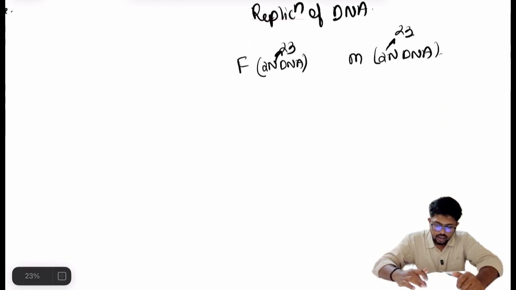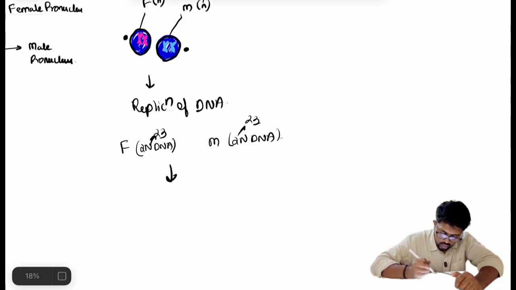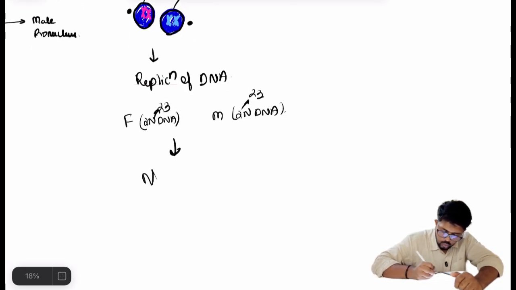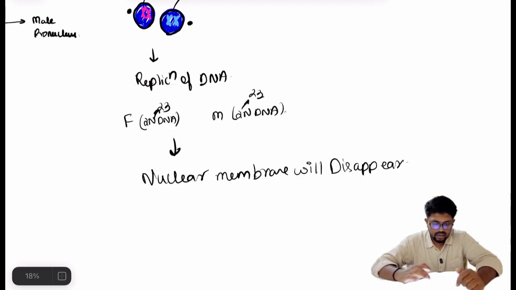Now again, further what will happen? Both the nuclei, the nuclear membrane will disappear.